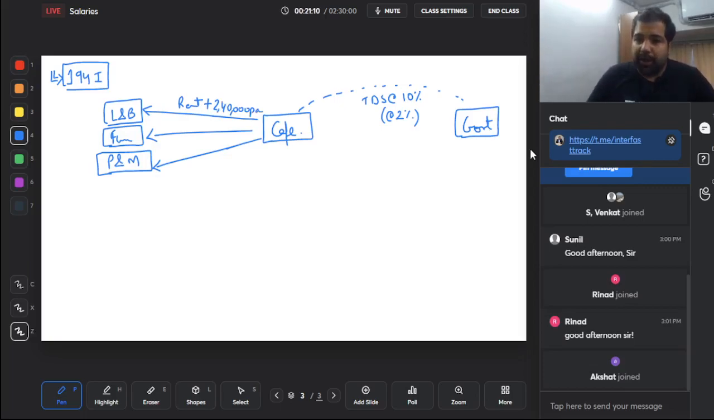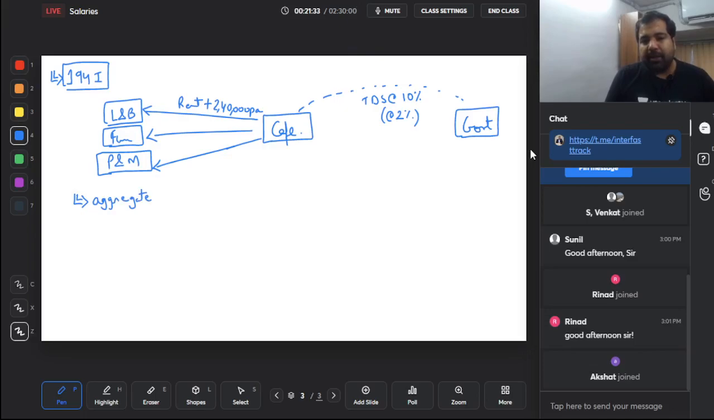So what if you've taken a land and building on rent for 50,000 a month? 50,000 into 12 is 6 lakhs, so you'll have to deduct TDS. But what if you take it for the last 3 months only, in Jan, Feb, March? Then it's only 1,50,000, so you don't have to. So TDS will be deducted only if it's more than 2,40,000. And this limit has to be seen in aggregate. Yes, it has to be seen in aggregate.